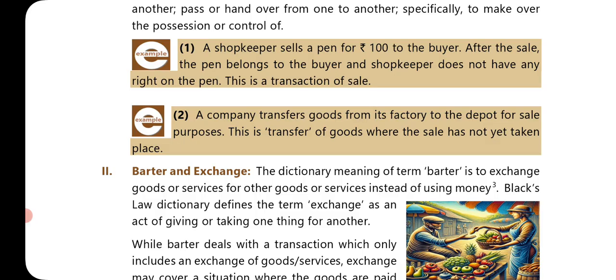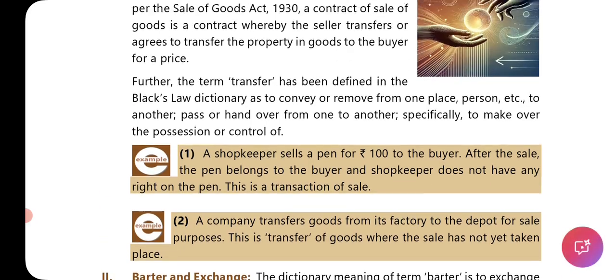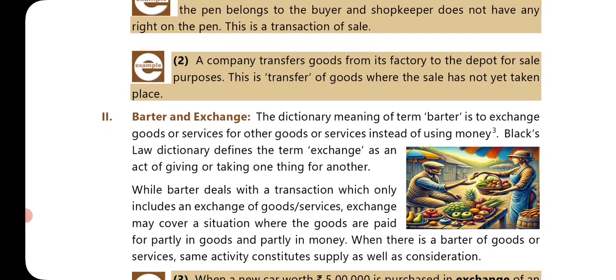So, first part, shopkeeper is selling a pen. Second part, company transfers goods from its factory to a depot for sale purposes. This is transfer of goods where the sale has not yet taken place. So sale and transfer, two things are happening. One is factory to depot. Depot means where actual selling is happening. Factory is, you are aware, where goods are being manufactured.